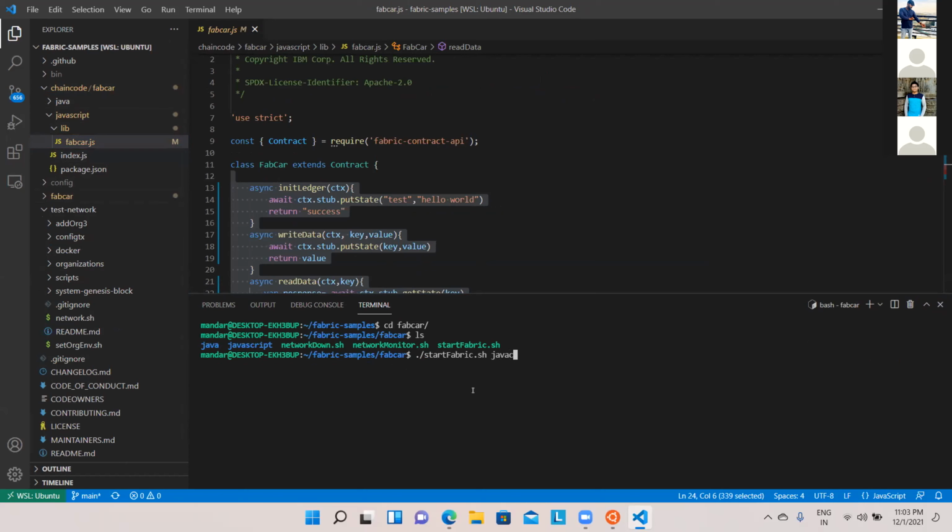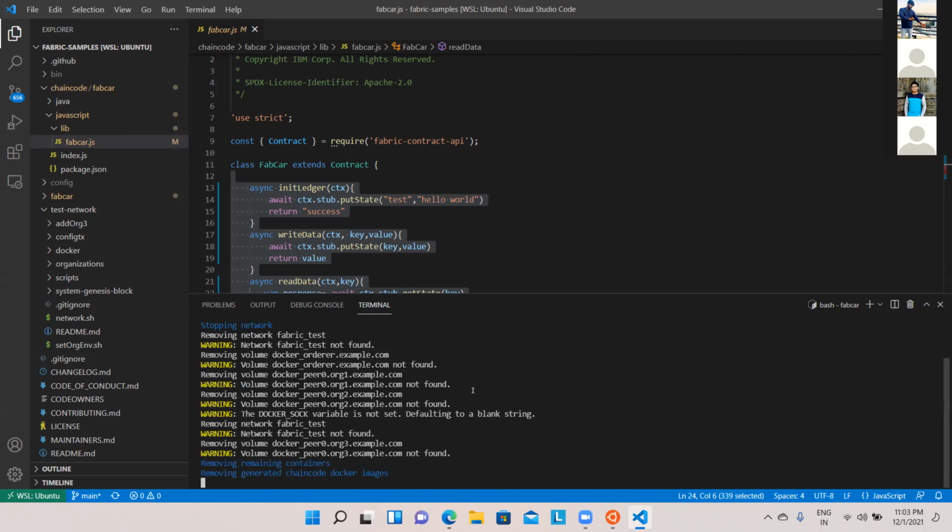And I can say startfabric.sh, and do not miss writing JavaScript, because if I do not write JavaScript, it will assume that you are going to use Go. Unfortunately, I have deleted Go, and I want my script from JavaScript to get executed. So I'm going to run startfabric.sh and connect to the chaincode which is written in JavaScript. Okay, and I'm going to just say enter. See all the files.